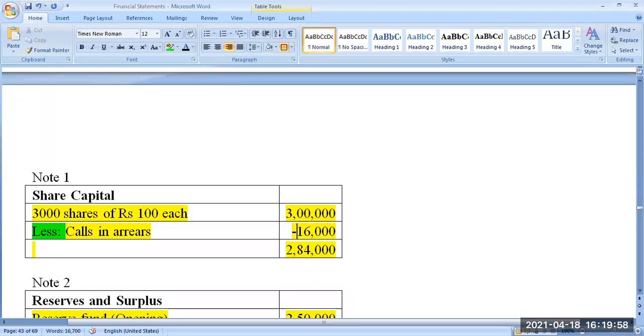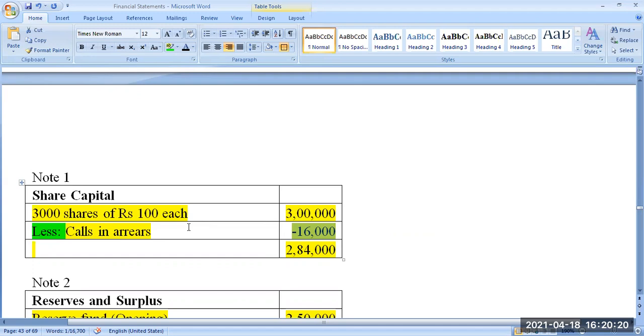Actually, you can show the 16,000 rupees on the asset side also. Calls in arrear is an asset. How is it an asset? Money receivable is always an asset. Debtor is an asset. Why? Money receivable from debtors. Similarly, calls in arrear is an asset. You can show it very well on the asset side of the balance sheet.